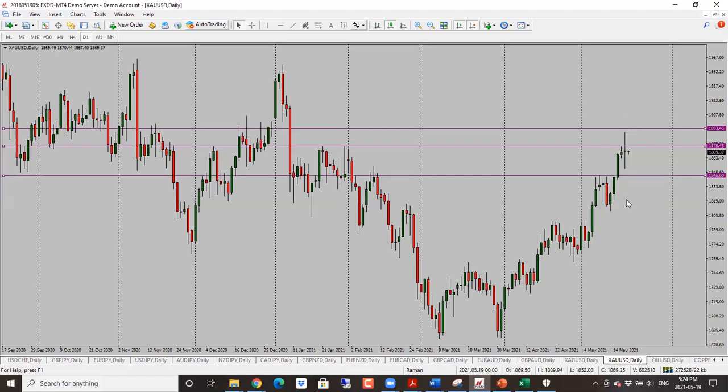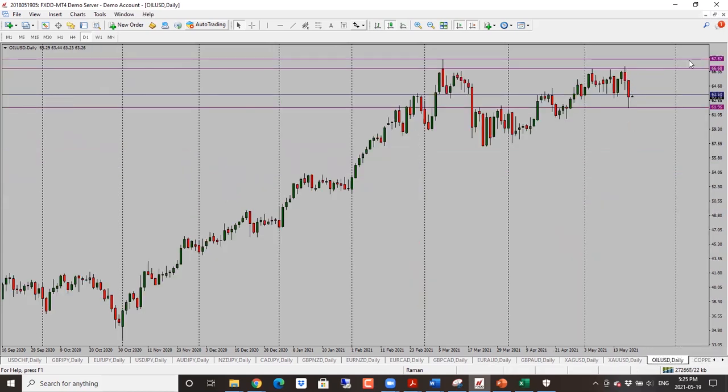Gold here, gold went in both directions, almost into the target here, slightly shy. Into 1890 is the price that we got. So right now, this is completely neutral. After this big move, it opened and closed at exactly the same place. So we have a big doji here. So in this case, looking for a potential retest of 1875. If it holds, we're looking for a drop back down here. So bias here is neutral. Next, first target here is 1850 and then 1845.